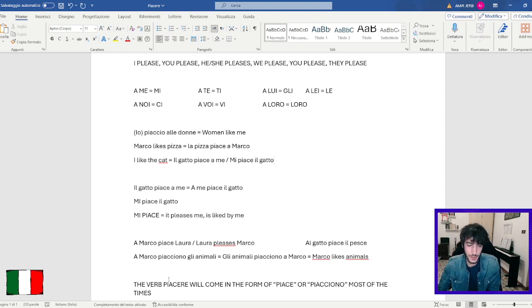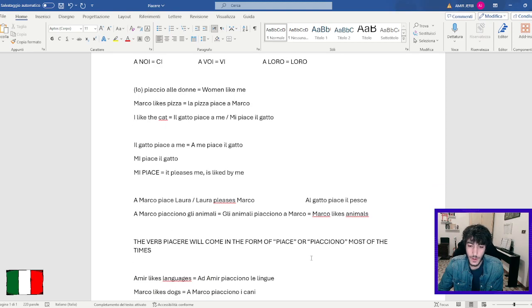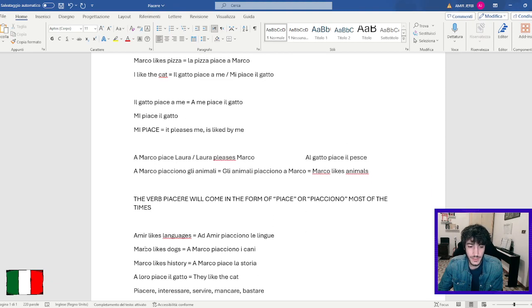Especially if you are a beginner studying Italian, and this verb is hard to understand at the moment, it's completely normal. Think about the fact that the verb piacere will come in the form of "piace" or "piacciono" most of the times. "Piacciono" only when the liked thing is plural. So let's see these examples.